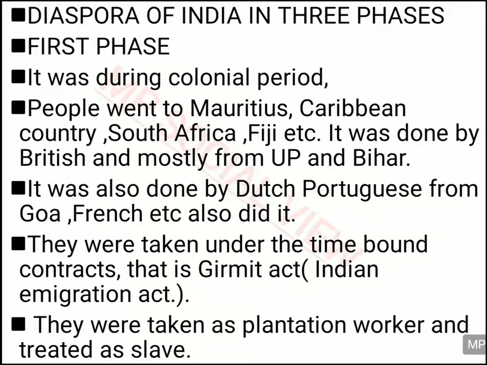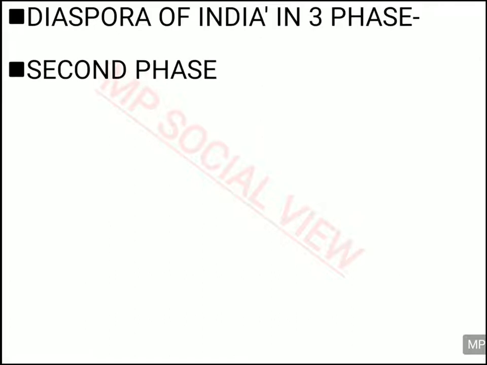And why were they sent to another country? They were sent as plantation workers. They used to work in the plantation owner's field, and they were treated like slaves there. They could not go anywhere. They had to work free of cost, and they had to work for a long time. So they were treated like slaves in those countries. So that was the first phase of India's diaspora.